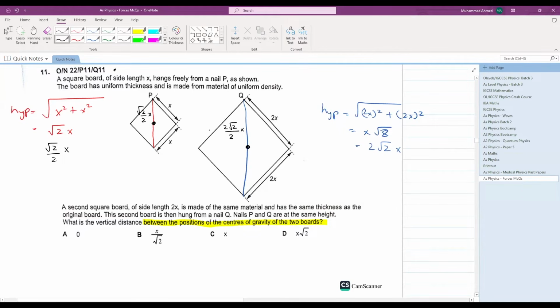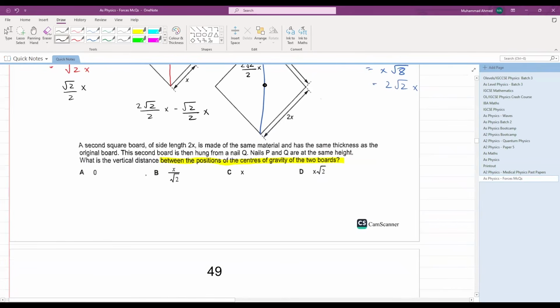Perfect. Can you calculate the difference between the two distances? Yes. 2 root 2 over 2 x minus root 2 over 2 x. What will remain? Root 2 over 2 x will remain. This will be your distance between the two centers of gravity.